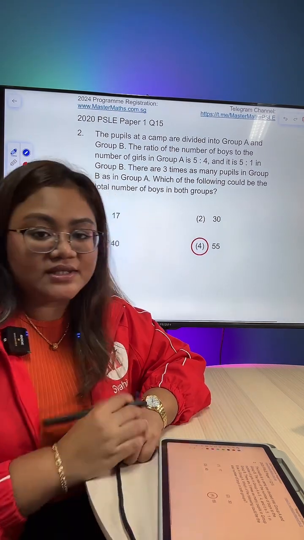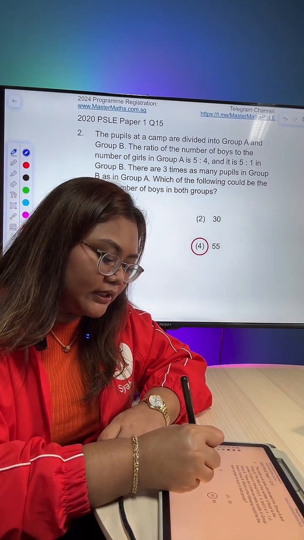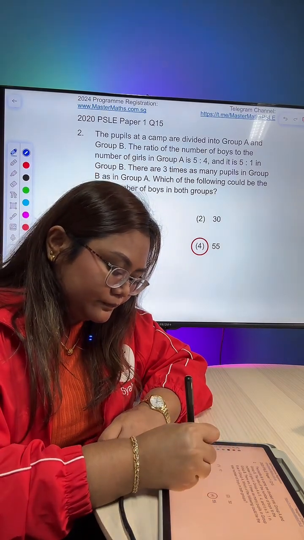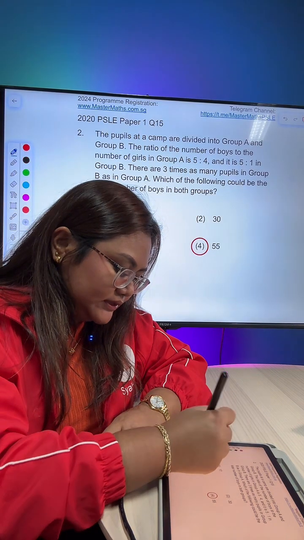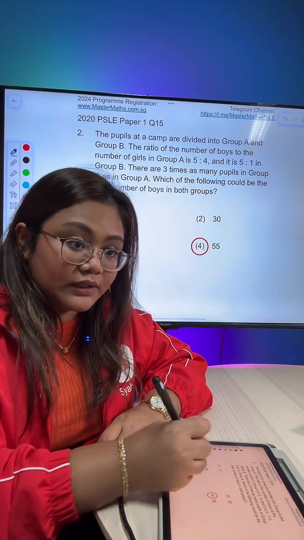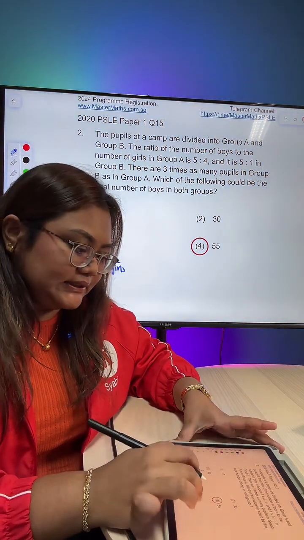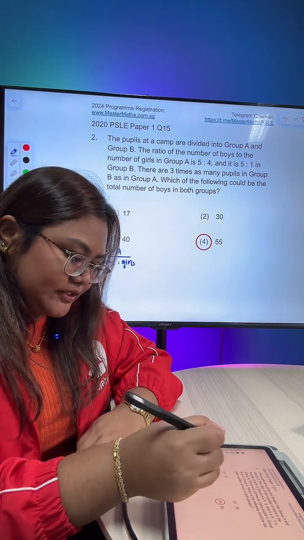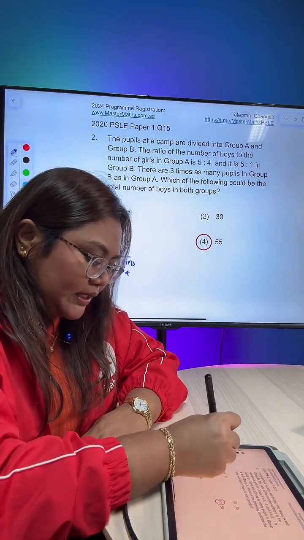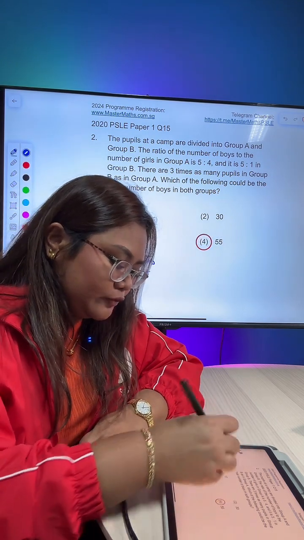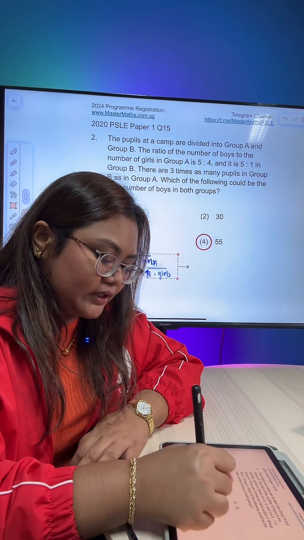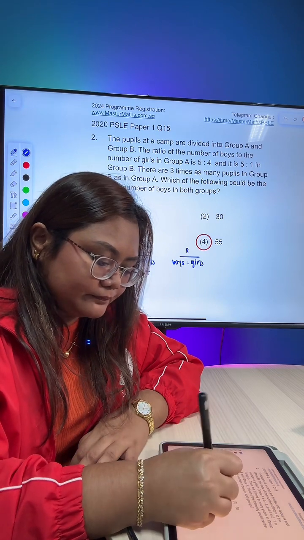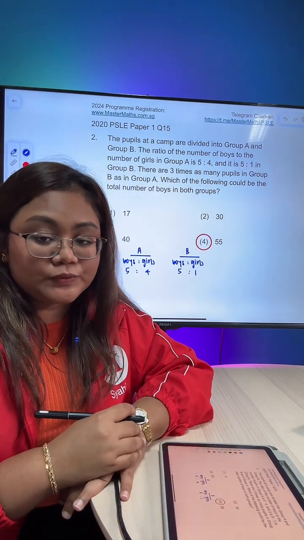Alright, so for the very first set of ratio, this is for the boys versus girls in group A. So I'm going to write down boys to girls in group A is 5:4, and then we have boys to girls in group B, and this time around it's 5:1. Okay? These are the first 2 sets of ratio.